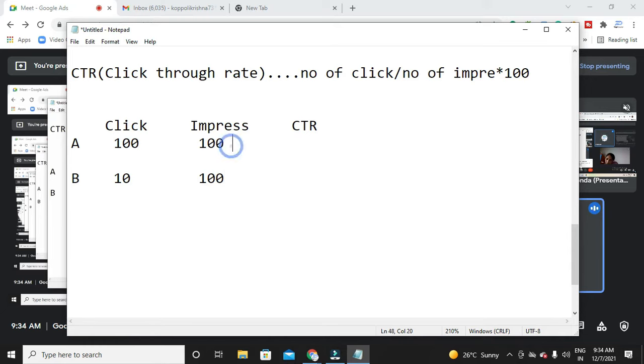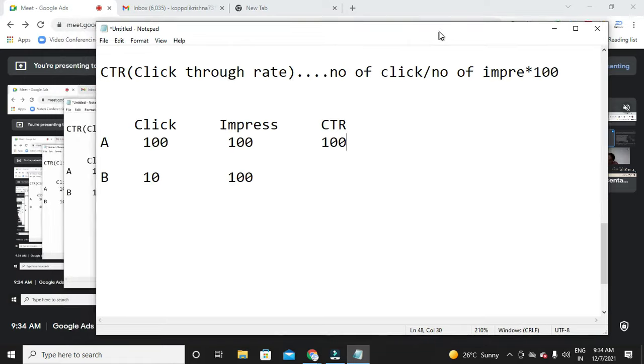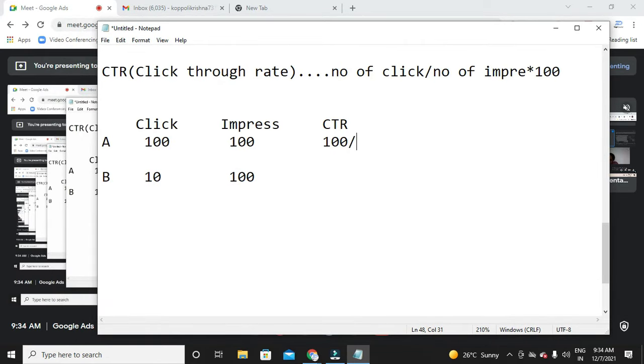Now the CTR, according to the formula, is the number of clicks, how many clicks advertiser A got, 100, and how many impressions, 100, times 100. So what is the percentage here? 100 percent is the CTR.